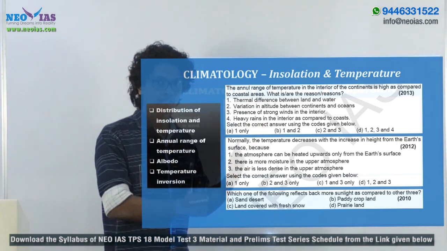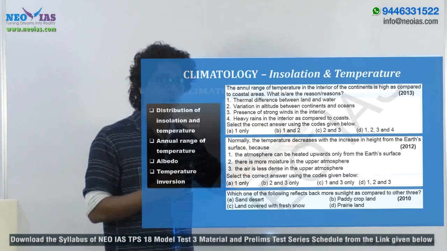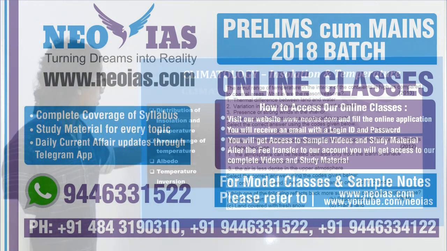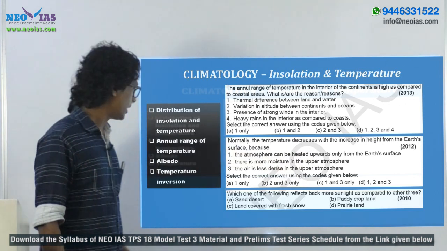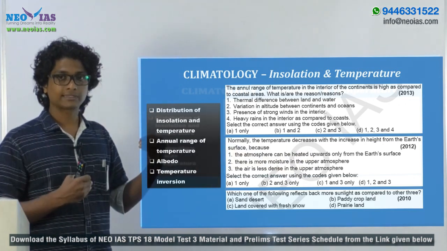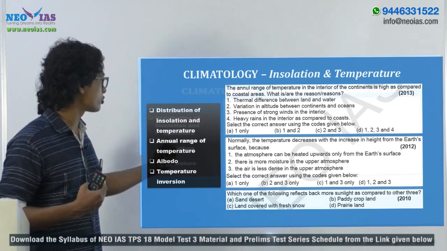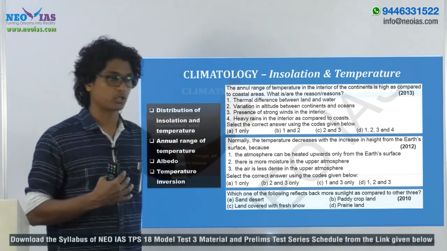So reflecting back sunlight, in the sense it's about albedo, right? The reflectivity of the earth, right? So the topic from this part of the syllabus is distribution of insolation and temperature, as you have seen in this question. Okay, and the concepts related with that, as well as the factors influencing this distribution of insolation and temperature.